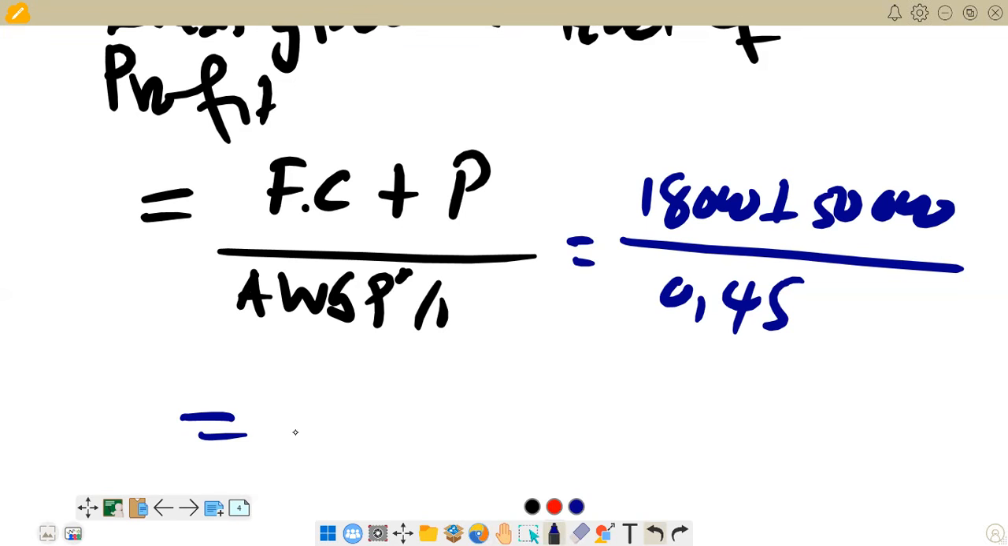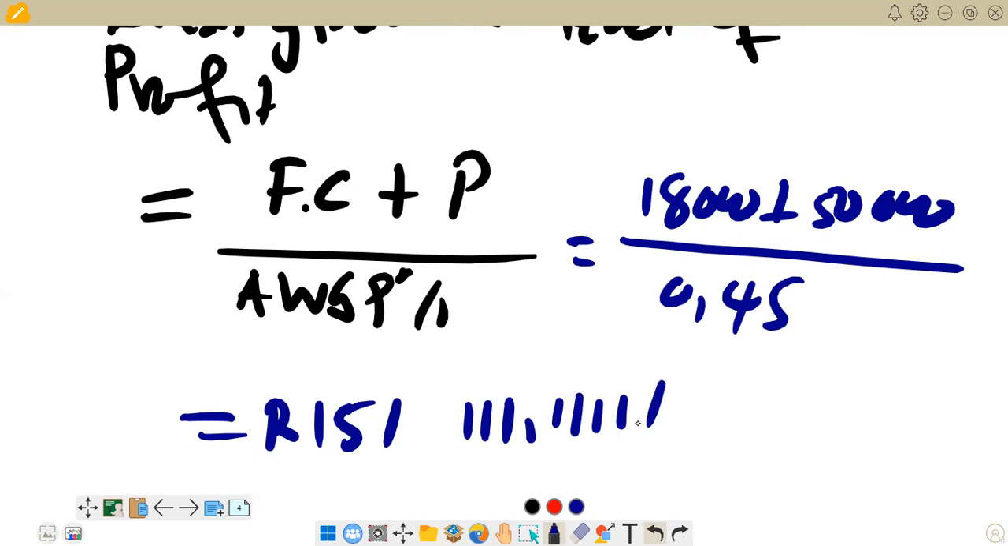Then we are going to get 151,111.1111, going on indefinitely. It's in rands, so we are going to put our rands there. It's 151,111 and then the 0.11 is our money. So we're going to round off to 2 decimal places.